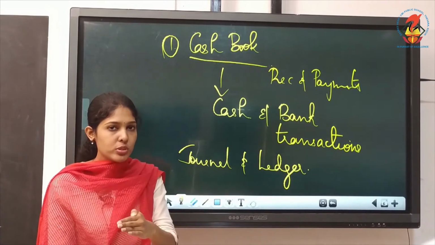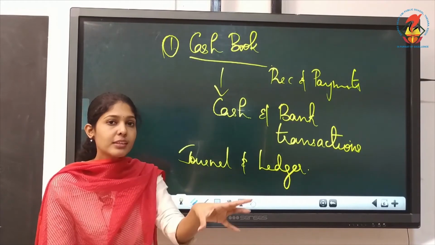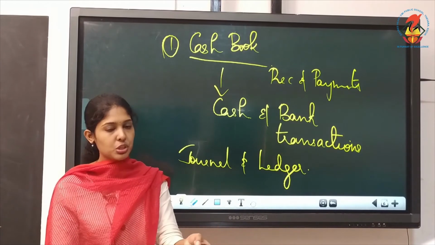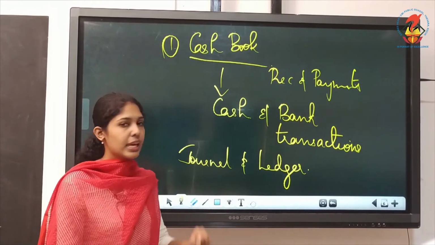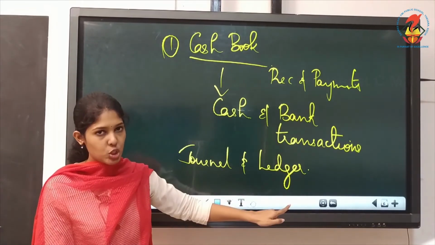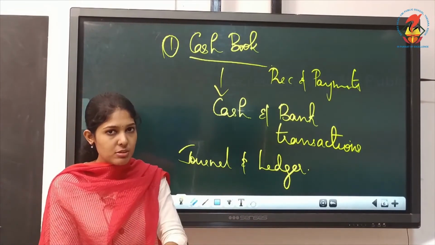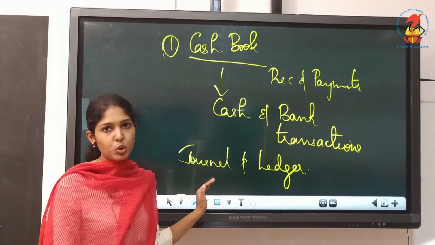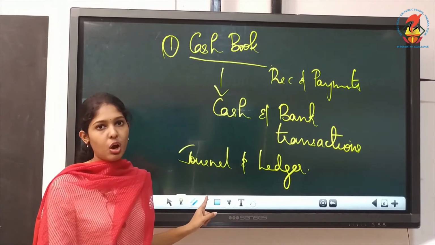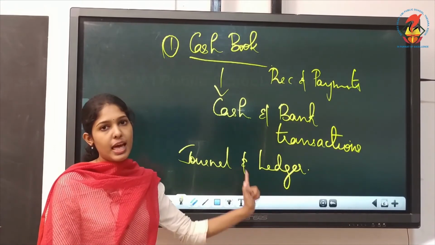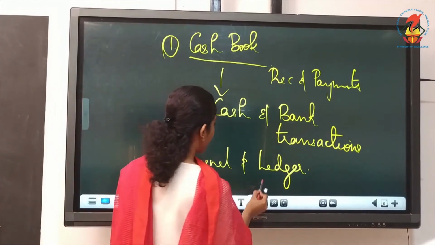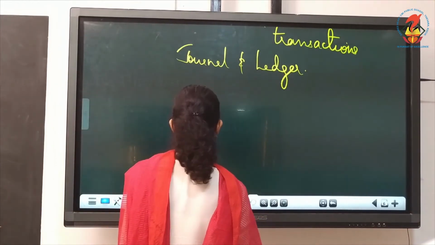We'll be directly posting the entries. I mean reading the transactions, no need to write any journal entry. Read the transaction, directly you must do the posting in ledger. So the preparation of cash book is just like ledger accounts. But that is a subsidiary book of journal. So in that way, cash book performs the function of both journal and ledger. So we'll see how the format is and how to prepare the cash book.